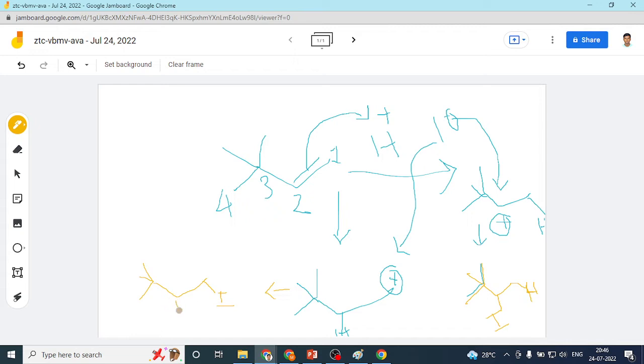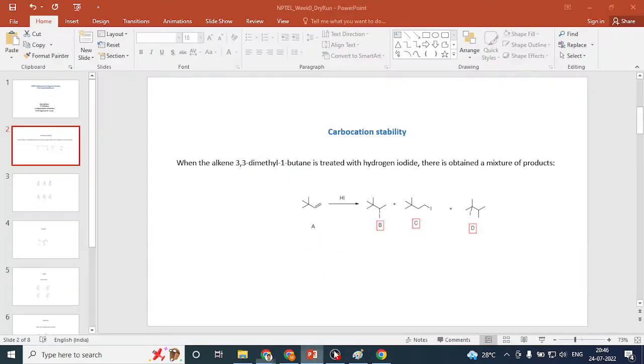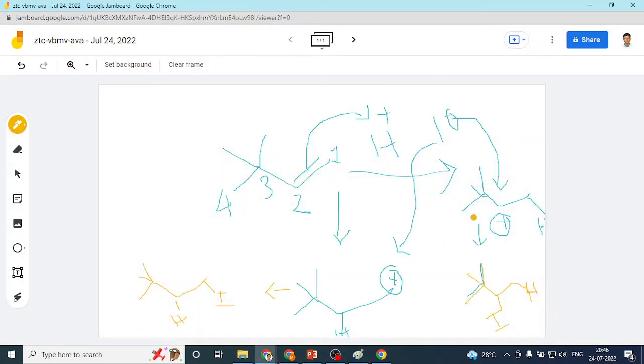Right, and there is a hydrogen here. Now what happened is, what is the last product which we mentioned in this question? So we explained B and then C, right? And if we compare the stability between these two, we say this is a secondary and this is a primary. So this will form to a greater extent compared to this one. This we can consider as a minor product.